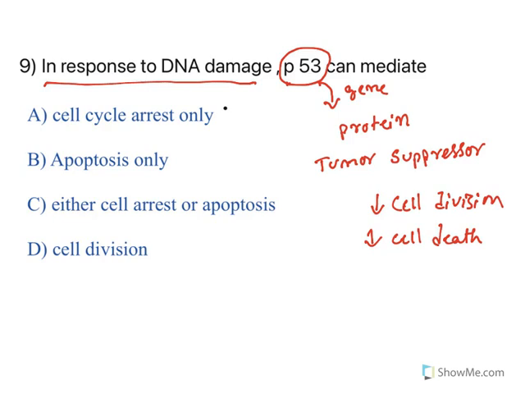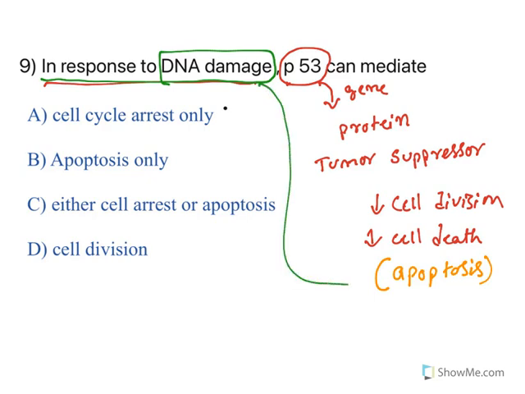When there is irreparable damage, the cell will undergo a programmed cell death known as apoptosis. Now let us understand the question. In response to DNA damage, what is that? It is an irreversible damage. So the P53 gene pushes it for apoptosis. So the answer is only apoptosis.